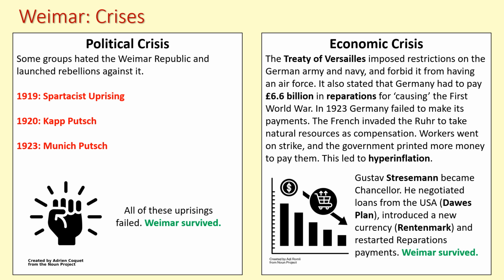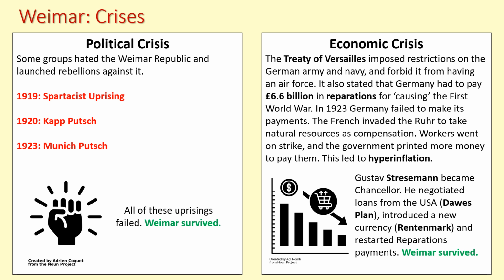And it doesn't just happen on a weekly basis. It ends up happening on a daily basis and sometimes twice a day. Businesses will start putting their prices up and up and up. So you end up paying millions and millions of German marks, that's the currency, just to get a loaf of bread. It is absurd. The currency has collapsed.